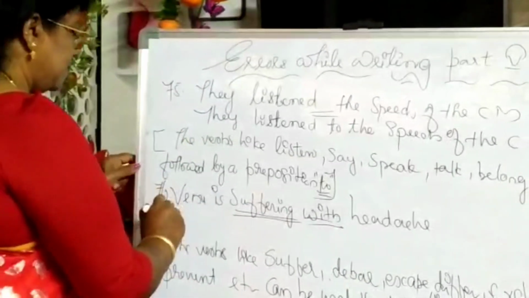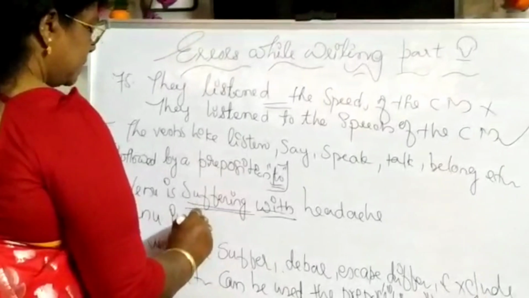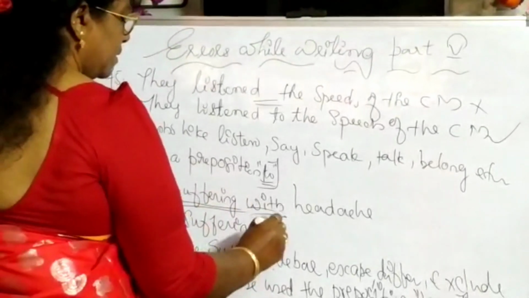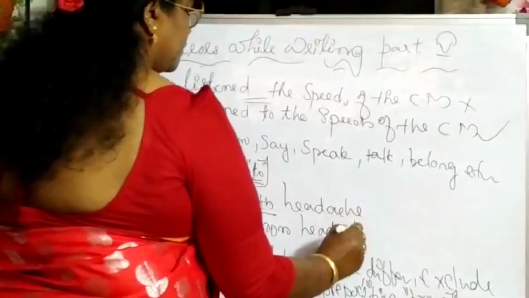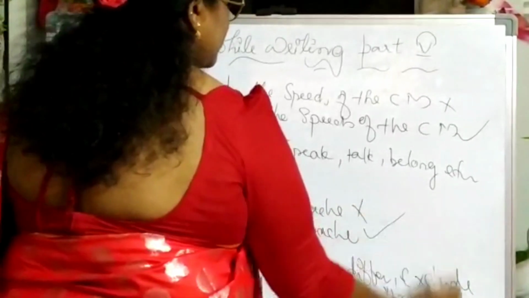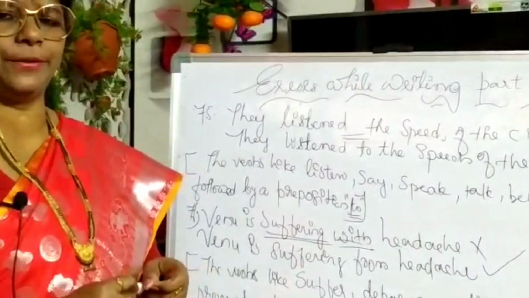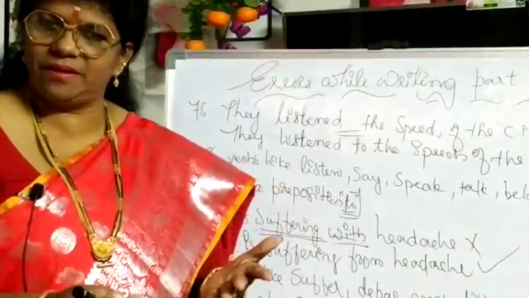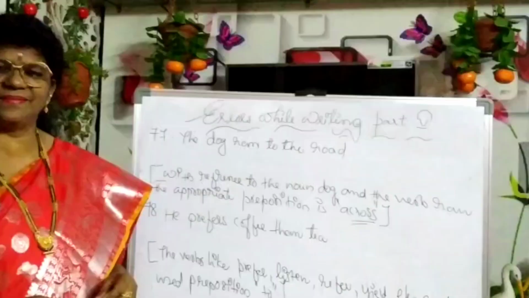So, we can change this. Venu is suffering from headache. This is wrong and this is correct. So, in day-to-day life we use all this. So unexpectedly we may commit errors while speaking. So mind these words.